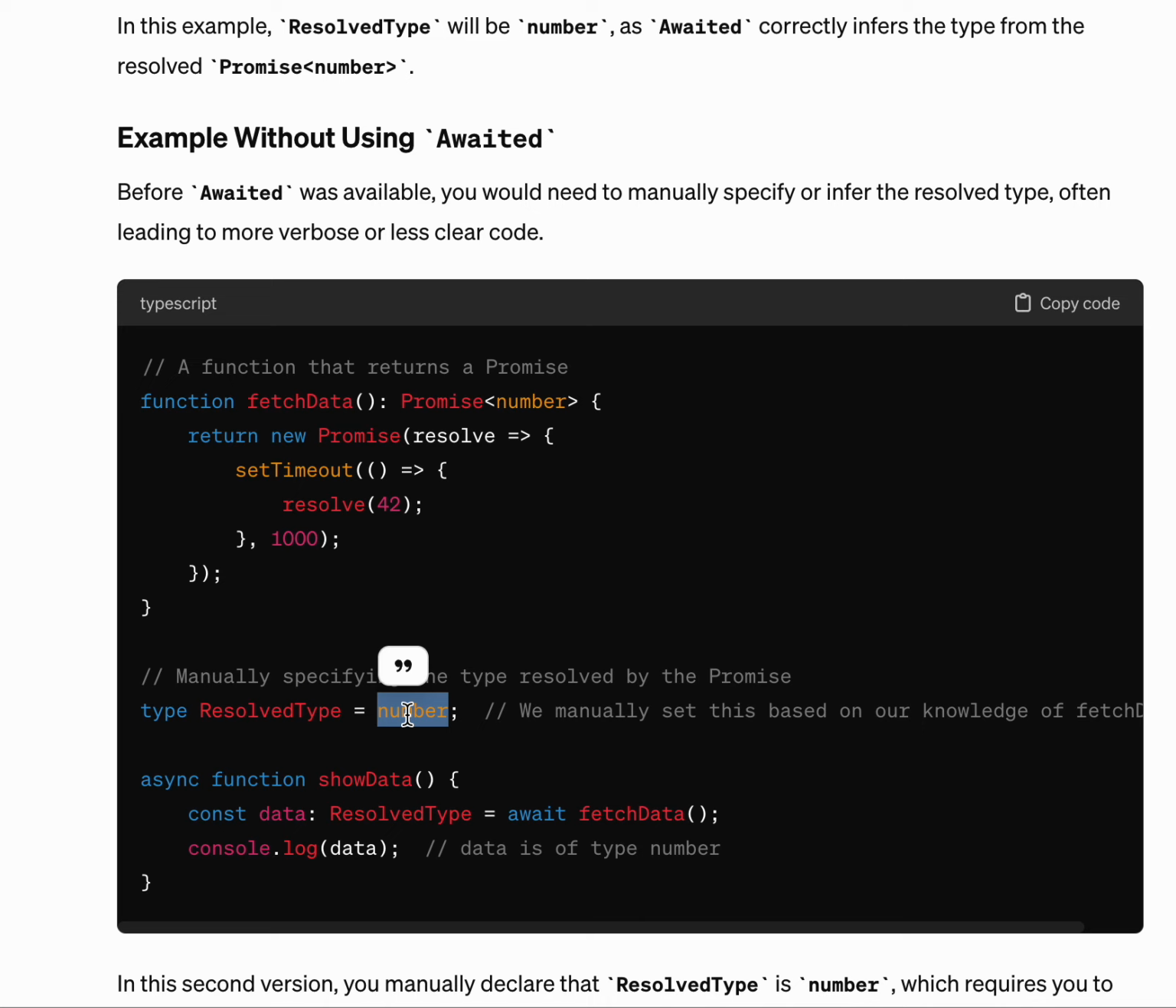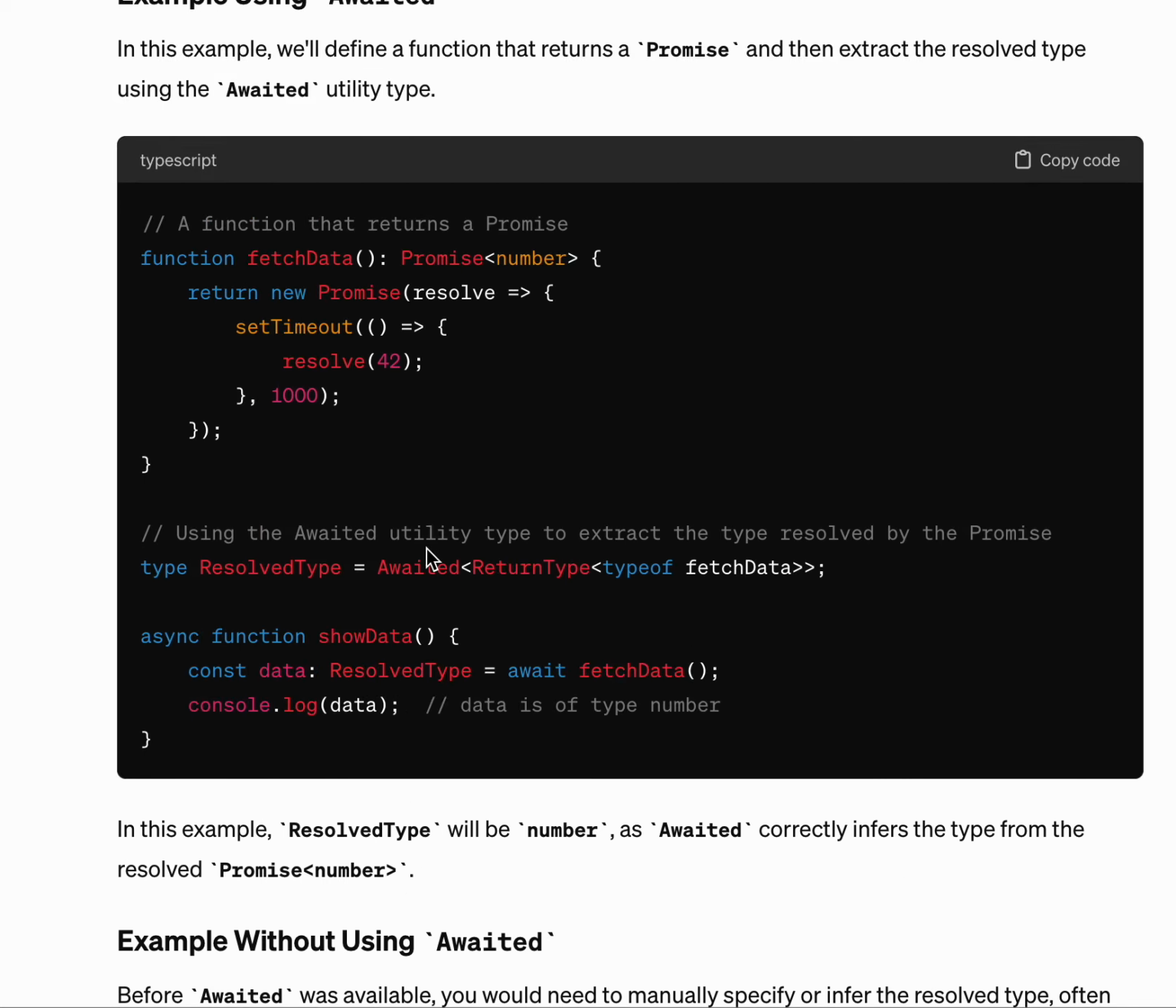So we basically take the responsibility from the developers and we give it to TypeScript to infer the type returned by the promise when it is resolved in this function.